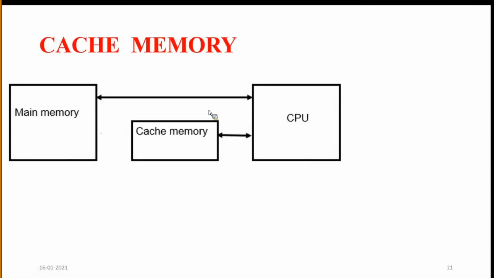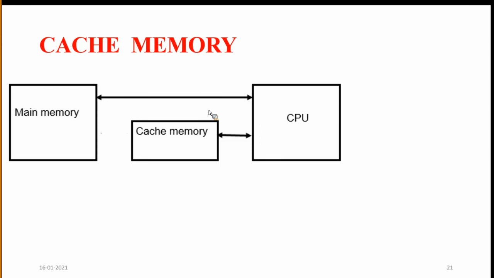Next, coming to cache memory. We know what cache memory is. Cache memory is extremely fast memory; its access time is very fast, but it is also very expensive.